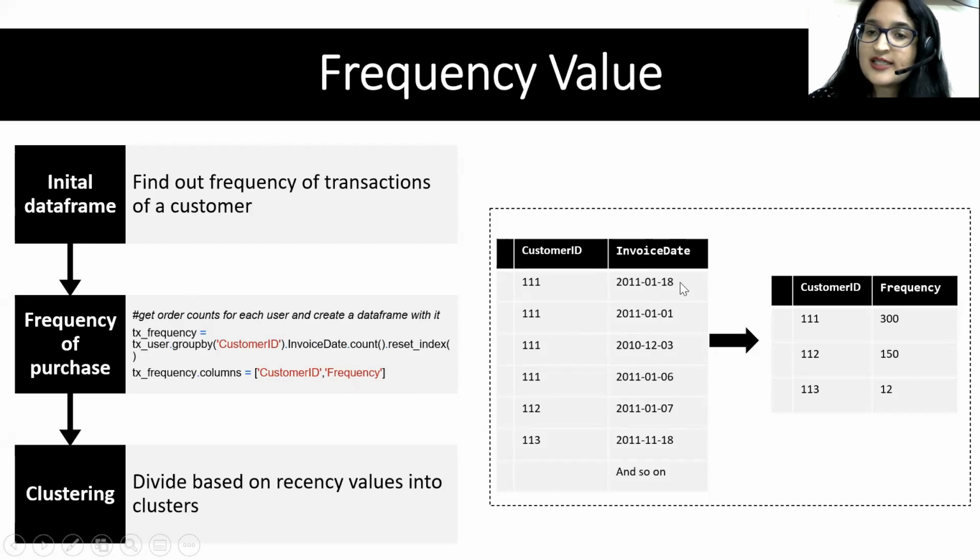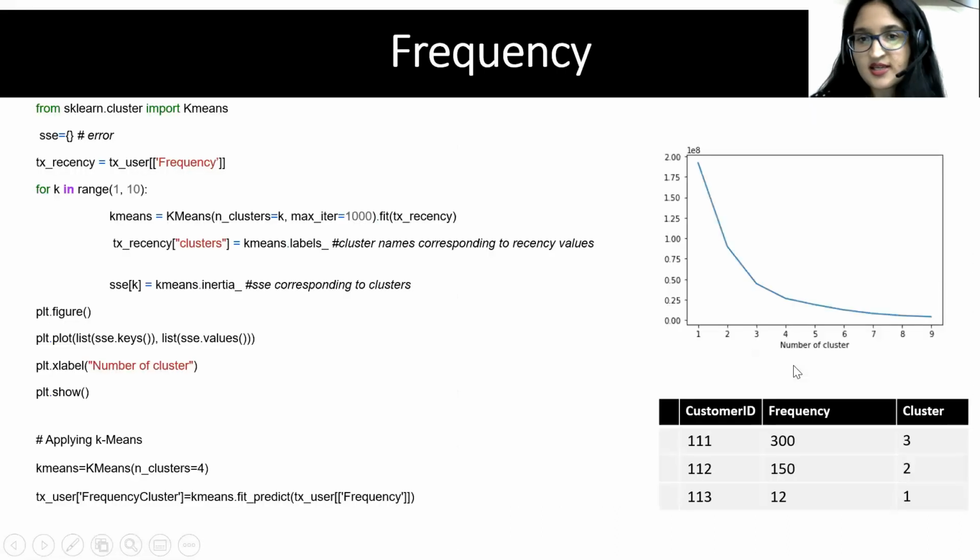Here we are assuming it's a simple data set where one person transacts only one time in one day. Otherwise, instead of counting the invoice date, you could have counted the number of transaction IDs, if it's a real-time database, whatever. So you understood, right? We're basically counting how many times a person has transacted. It is simple, there is nothing in it. You can see it here.